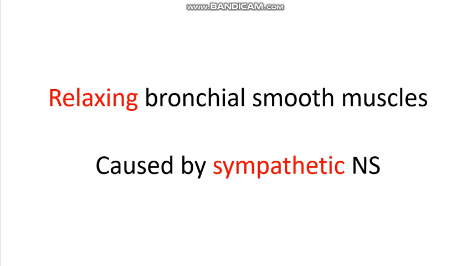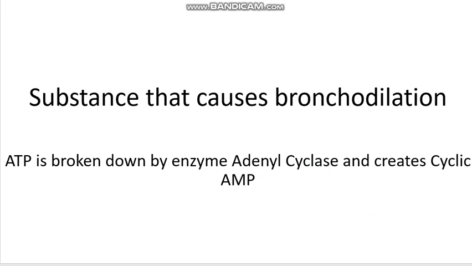Bronchodilation is the relaxing of bronchial smooth muscles. It is caused by the sympathetic nervous system. Cyclic AMP, or the second messenger, is the substance that causes bronchodilation. ATP is broken down by the enzyme adenyl cyclase, which creates cyclic AMP.